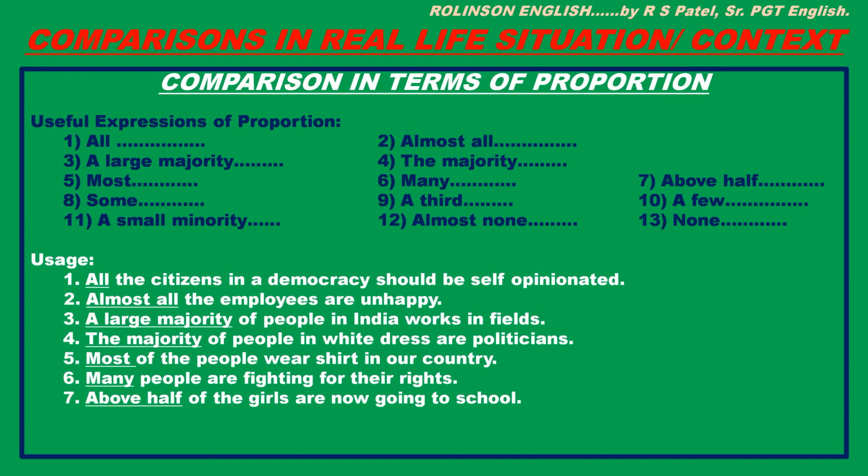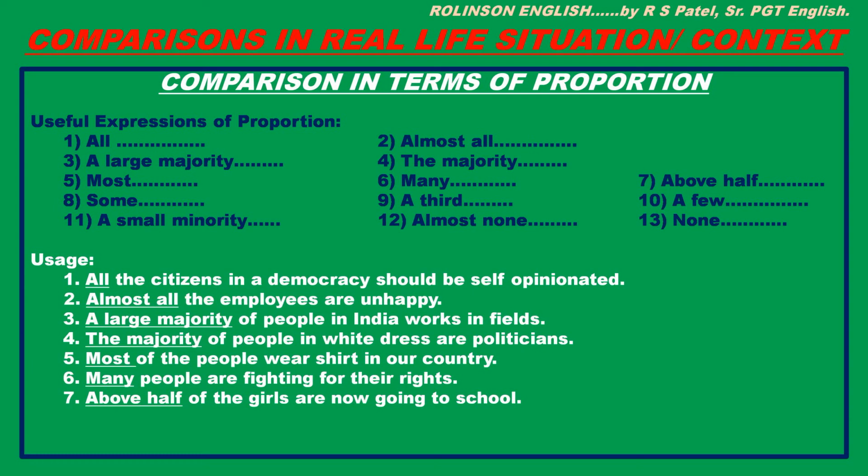Let's see it with the examples in their uses. Number 1. All the citizens in a democracy should be self-opinionated. See, all is here determiner to the citizens in a democracy. So all the citizens in a democracy should be self-opinionated. Number 2. Almost all the employees are unhappy. Next, a large majority of people in India works in fields.